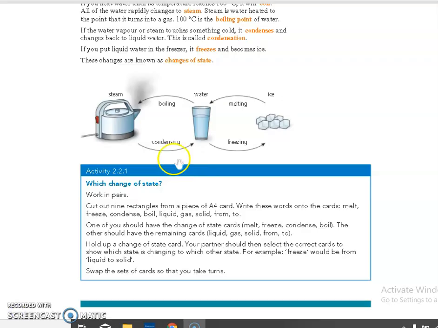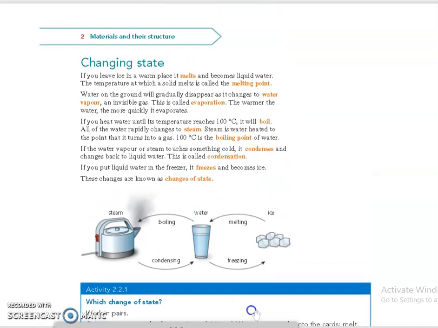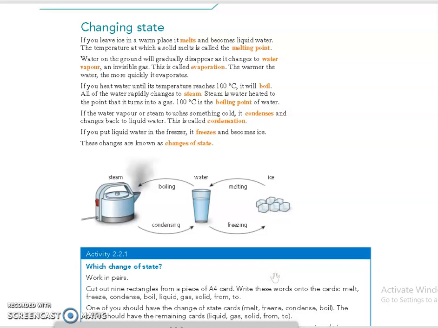Okay. Next, we have discussed changing state. How solid will change to liquid, how it will change to gas. That is, if solid melts, it forms a liquid; liquid will boil to form what? A gas. When solid melts at its melting point, it will change to liquid, and when liquid boils at its boiling point, it will change to gas. Okay, so the temperature at which solid melts is called melting point. So what is a melting point? The temperature at which solid melts is called melting point.